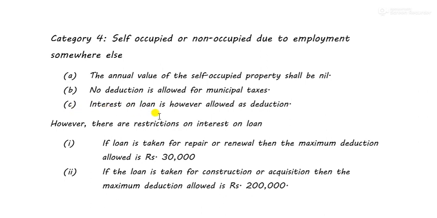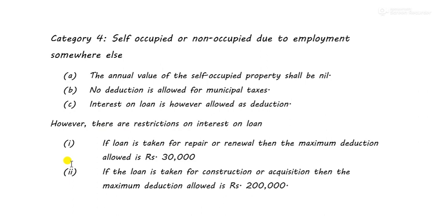Lastly, only what will be deducted? Interest on loan shall be deducted. If the owner of the house property has taken a loan for construction, purchase, renewal or repair, then the interest on loan shall be allowed as deduction. However, there are certain restrictions on interest on loan. However, there is a limit to the deduction.